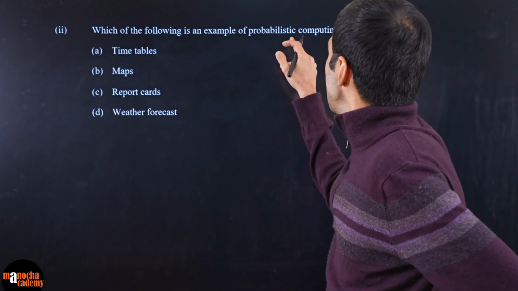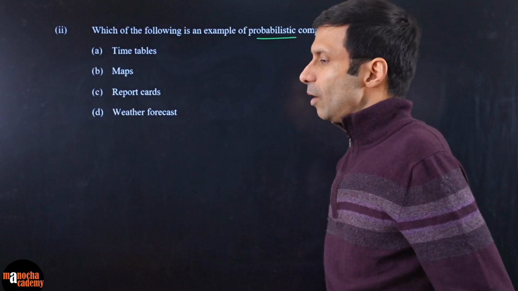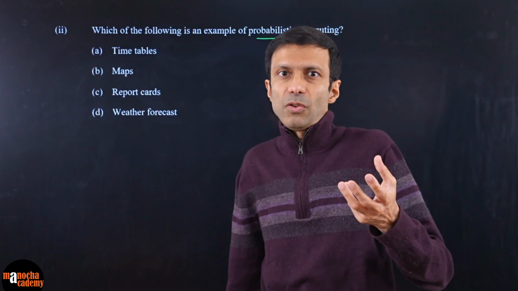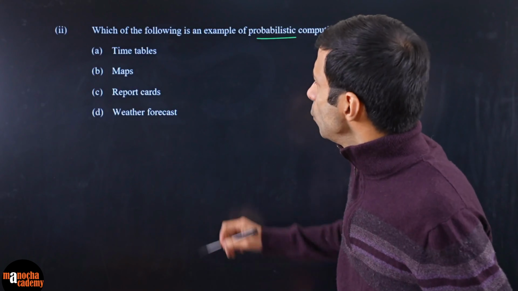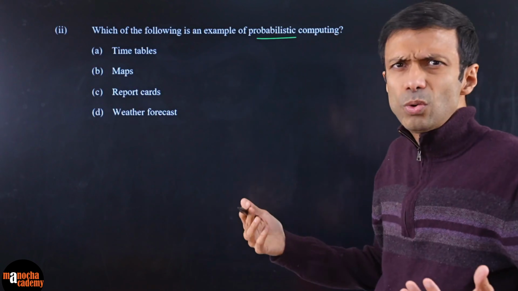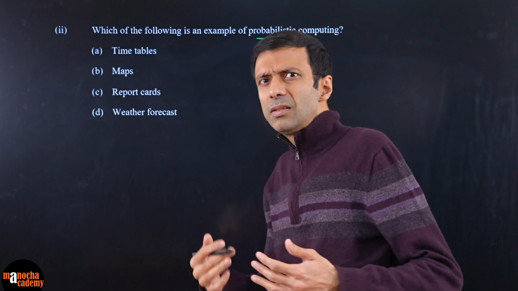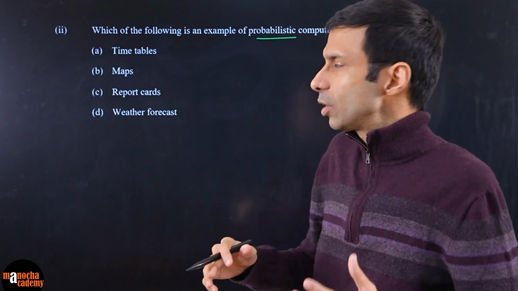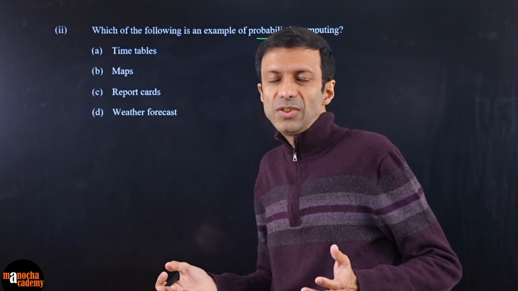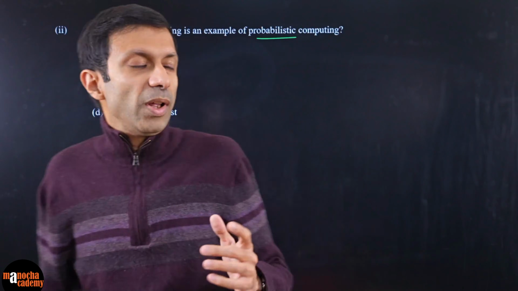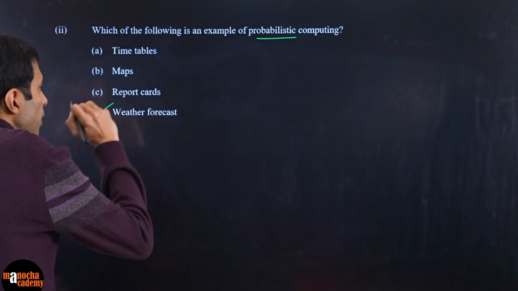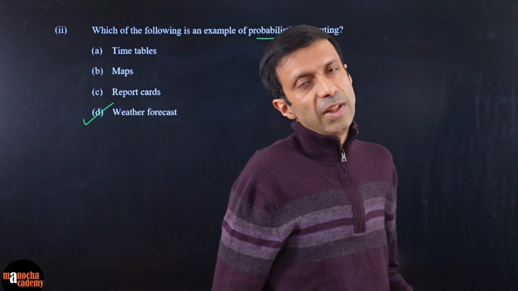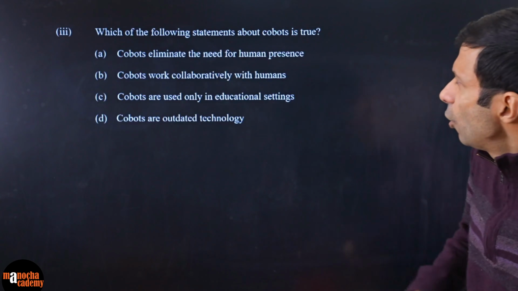All right, next question. Which of the following is an example of probabilistic computing? Probabilistic computing means probabilities are involved, right? Where things are not 100% sure. So which one will you go for? Timetables? No, doesn't sound like that, right? Maps? The traffic could be probabilistic, but not the maps. Report cards, it's been finalized, right? Now there's no probability. But one thing is the weather forecast. Weather forecast, there is no surety, right? Like for example, will it rain tomorrow or not? What is the probability of rain? So I think the best answer will be option number D here for weather forecast, right? For probabilistic computing.